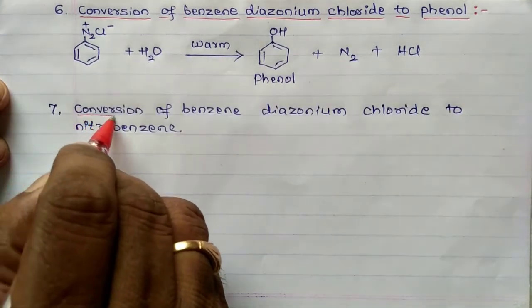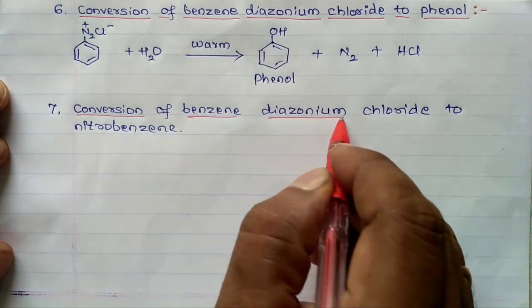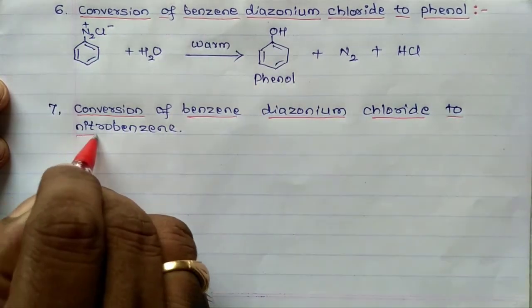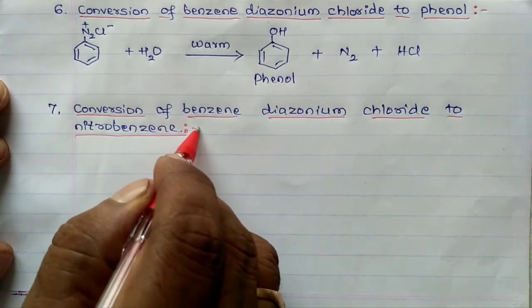Next is conversion of benzene diazonium chloride to nitrobenzene.